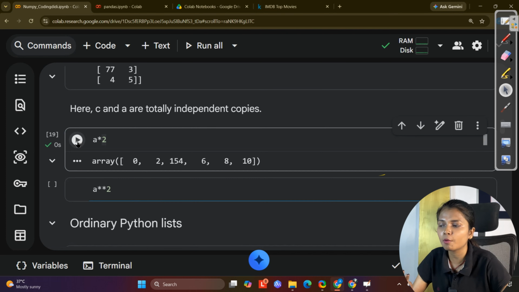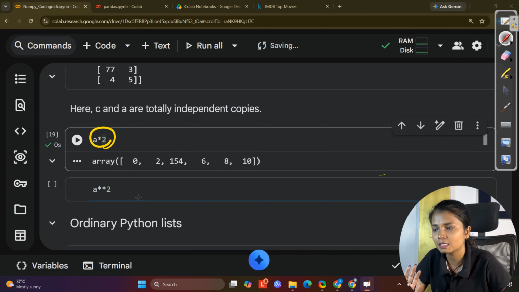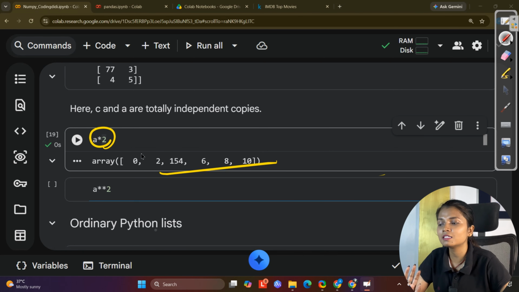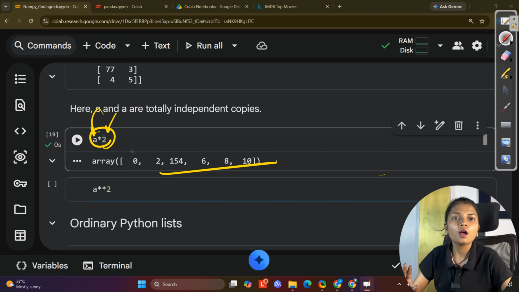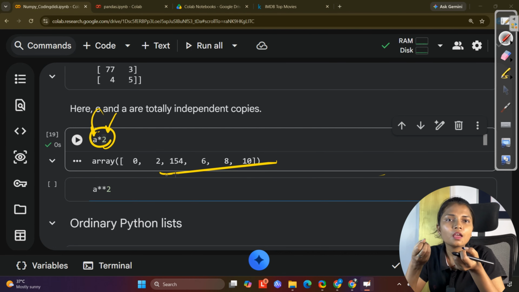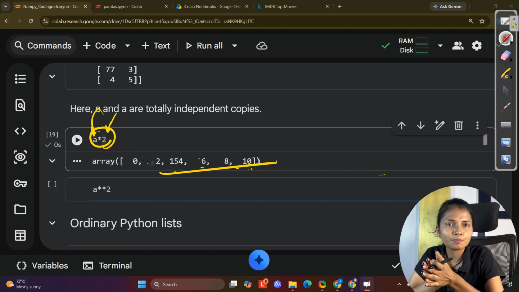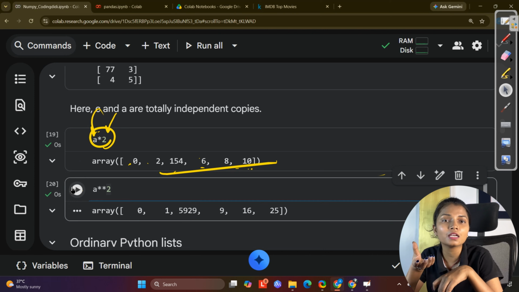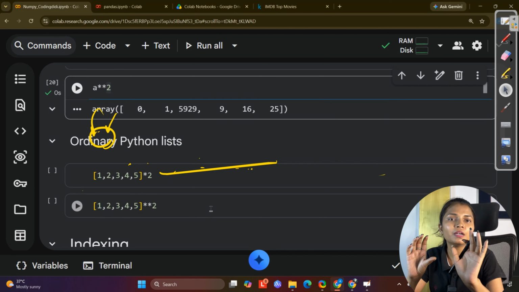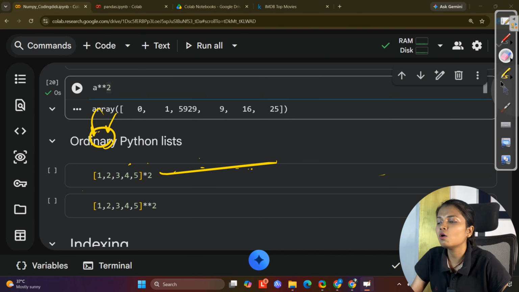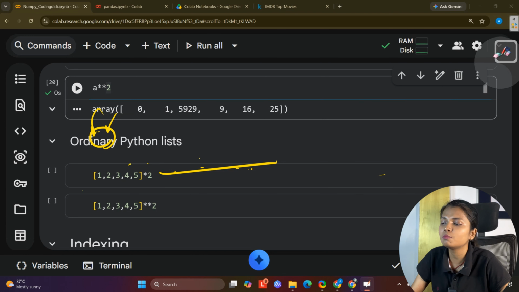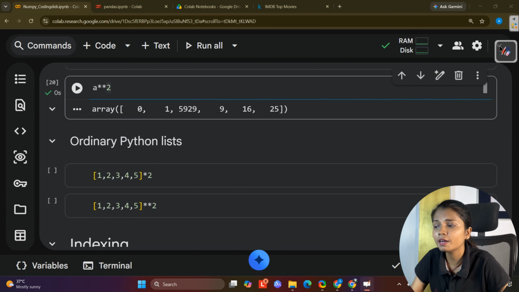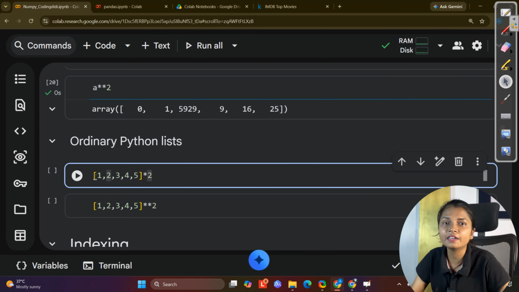First I am reshaping it into rows and columns, then I am making a copy. Now once I have made a copy, this is my actual data. Now I am trying to change the first value, which is 0, to minus 99. So now let's see whether our A variable is updated. No. This time we created a duplicate. A variable and B variable were the same, working on the same data but in different forms. But now we created a copy, it means duplicacy we are working with, right? So now this will only reflect in the variable C because we have duplicated it. Now A and C are totally different independent copies, therefore it works like this.